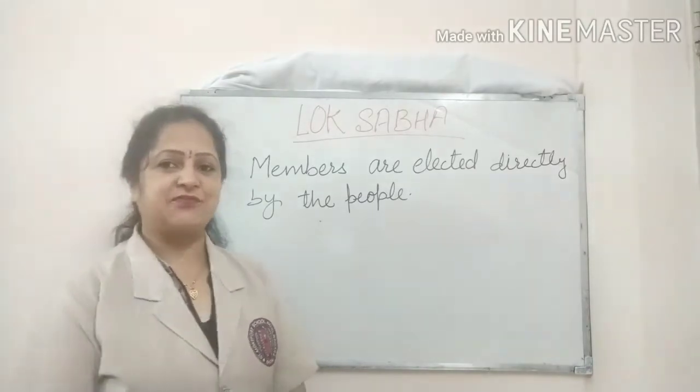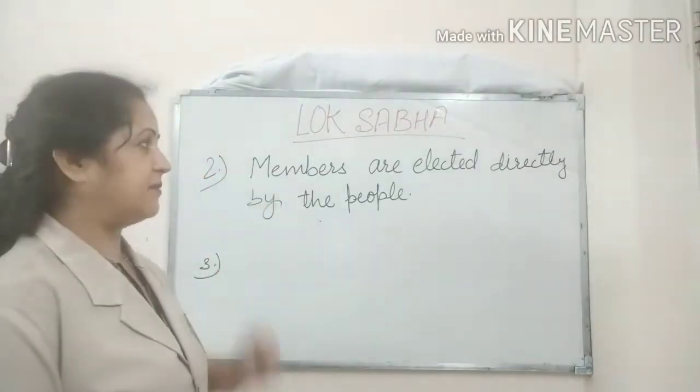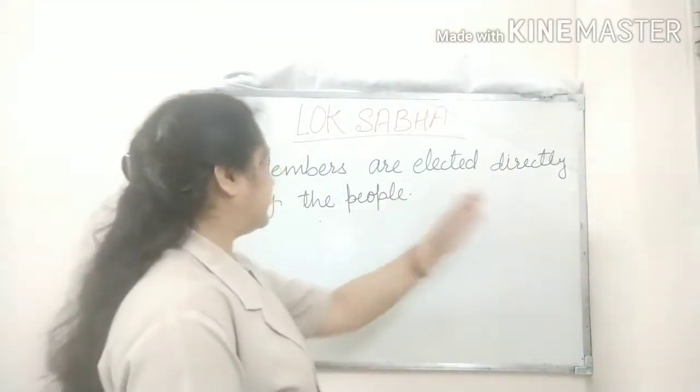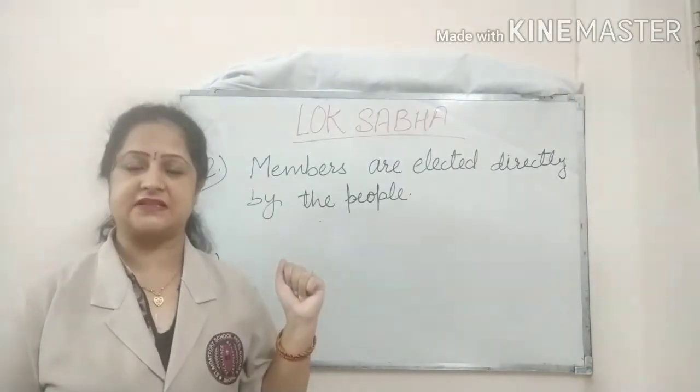The next point is that most members of Lok Sabha are elected directly by the people through the process of election.